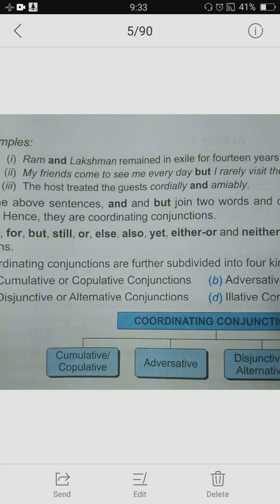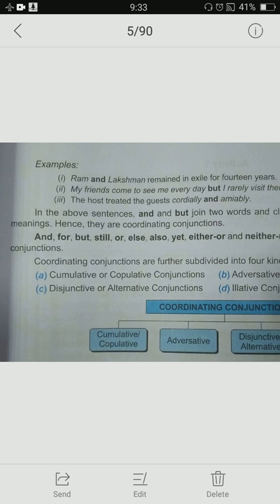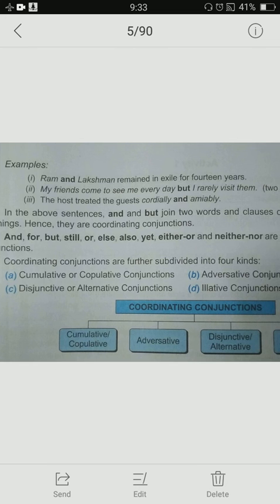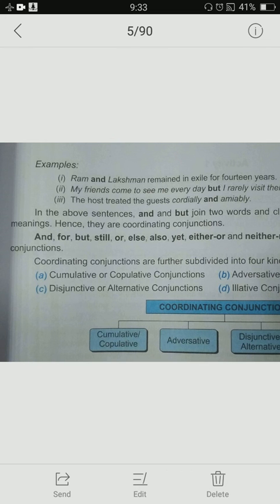So when the conjunction is joining two words or two parts of equal status, that is a coordinating conjunction. Okay, so and, for, but, still, or, else, also, yet, either or, neither nor, these are commonly used coordinating conjunctions.